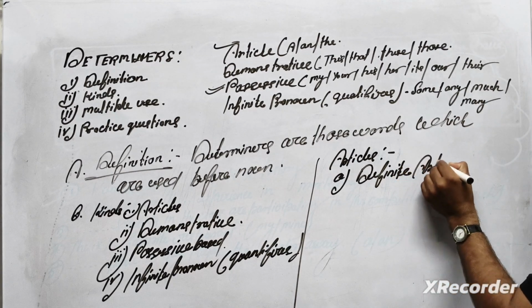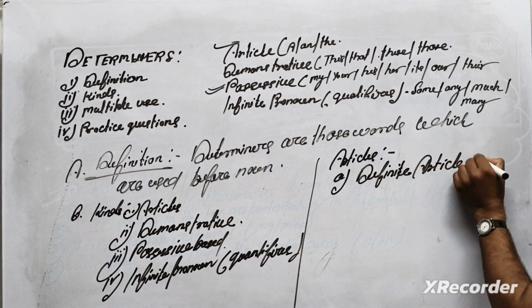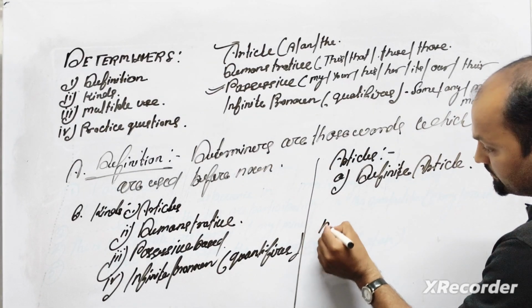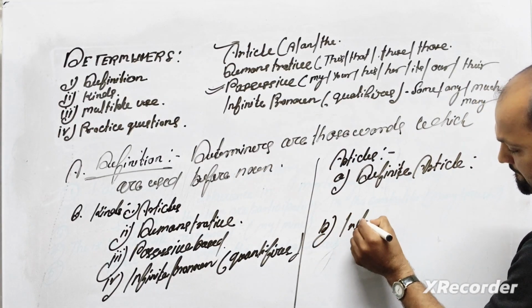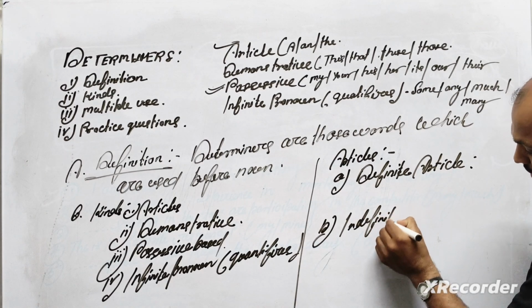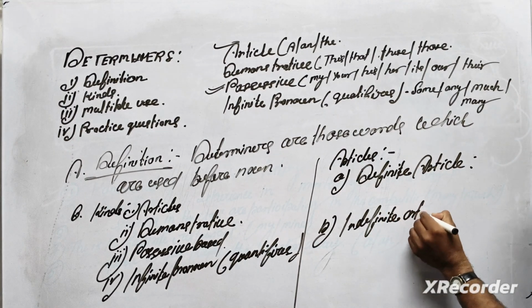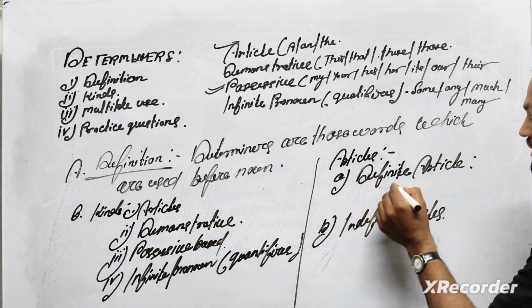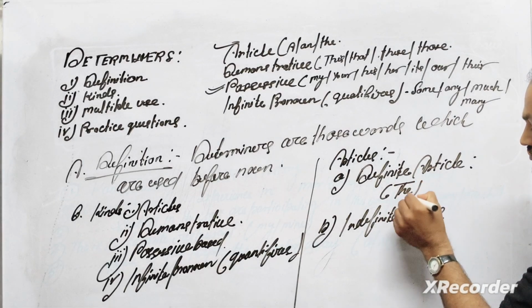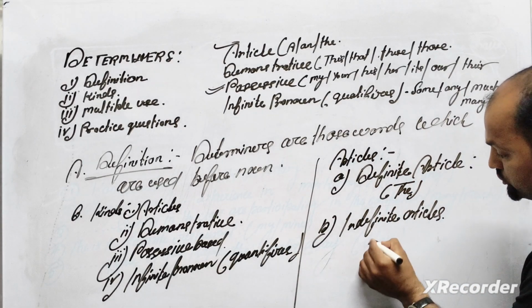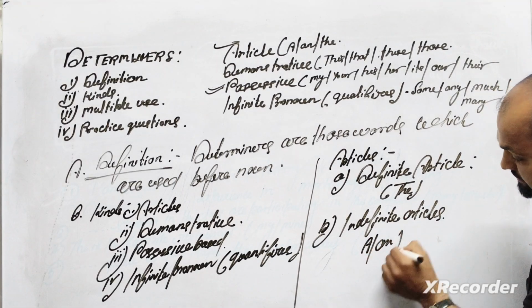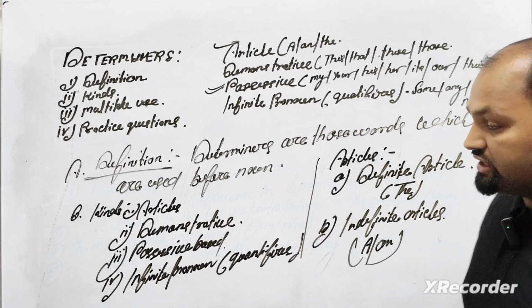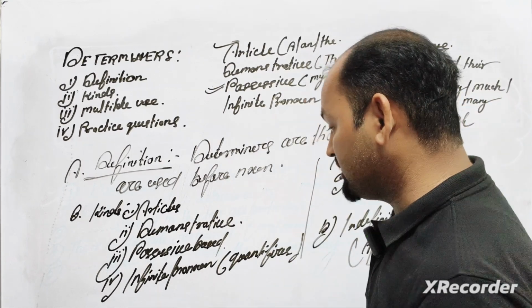The second one we can call the indefinite article, under which we use a and an. See, the concepts are very simple and students will not forget them.